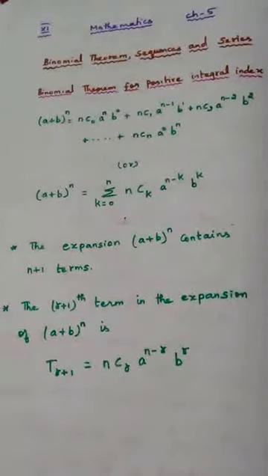Now in this class we are starting a new chapter called chapter 5. The name of the chapter is binomial theorem, sequences and series. Binomial theorem, sequences and series. Sequences and series is something you have studied as basics in your 10th standard itself; you had a chapter called sequence and series. But what is new to us is the binomial theorem.